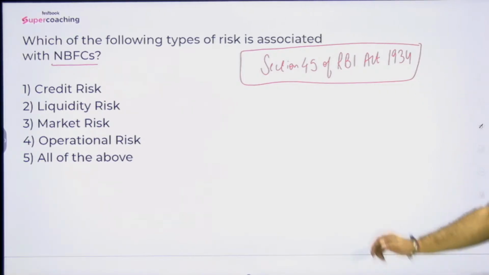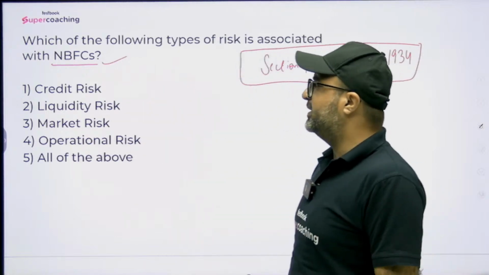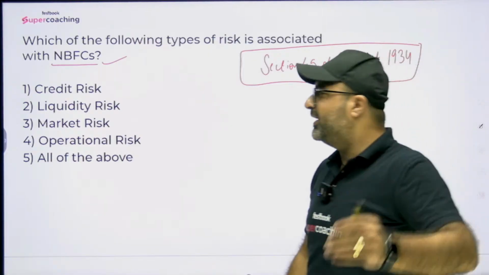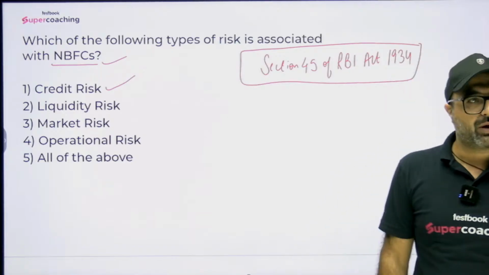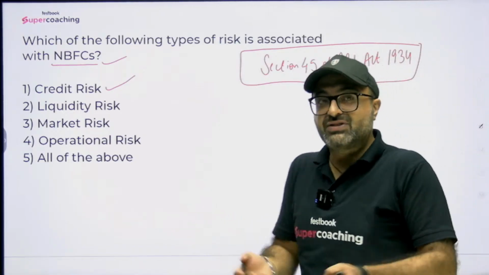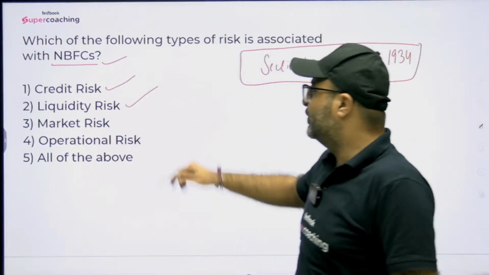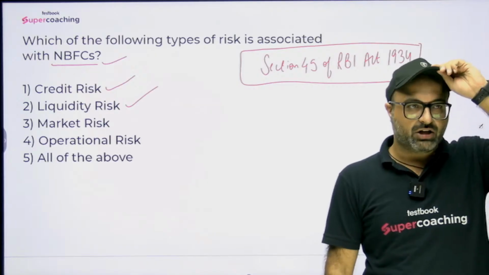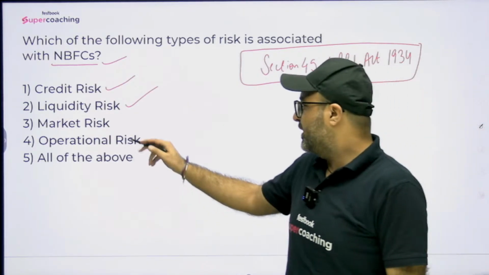Now, sir, if I talk about NBFC, what kind of risk is associated with NBFC? See, NBFC is providing loan. If NBFC is providing loan, that means NBFC is prone to credit risk, no doubt in that. Secondly, if NBFC is accepting deposit and providing loan, then there could be a scenario where NBFC is not in a situation to service its withdrawals. That means NBFC can witness the liquidity crisis. Third is market risk.